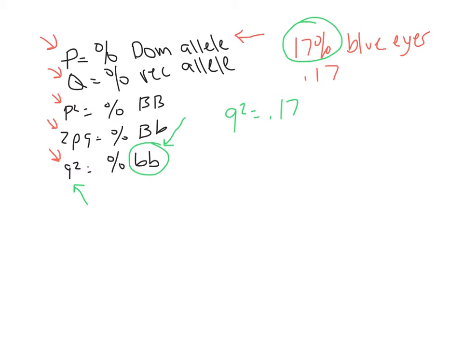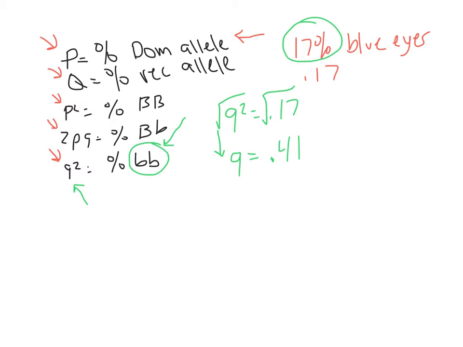Well, I know you guys are better at math than me. If you know what Q squared is, how hard is it to find what Q is? Well, just take the square root. Take the square root of Q squared. Take the square root of 0.17, and if you do that, you're going to get 0.41. So now we've got Q equals 0.41.